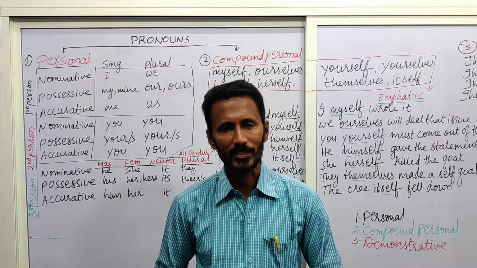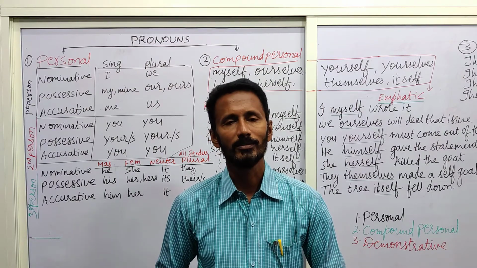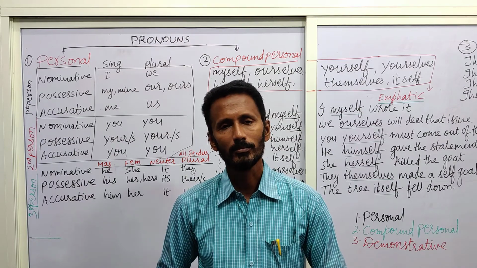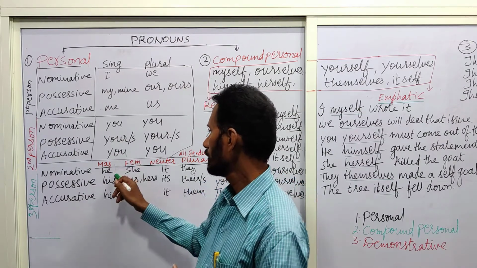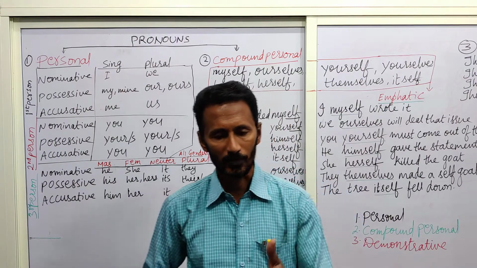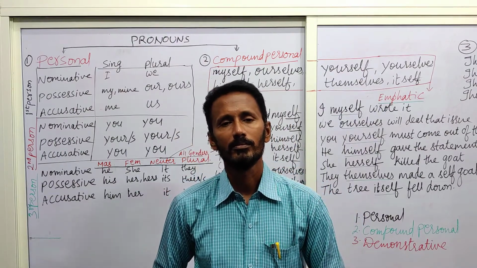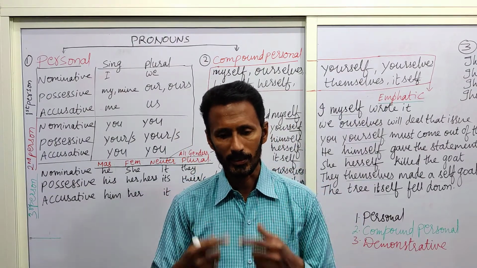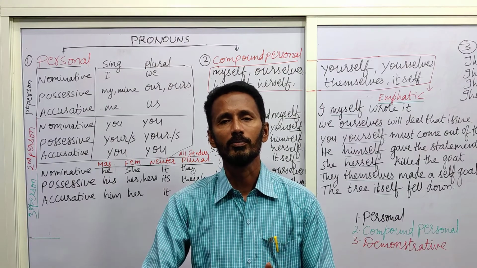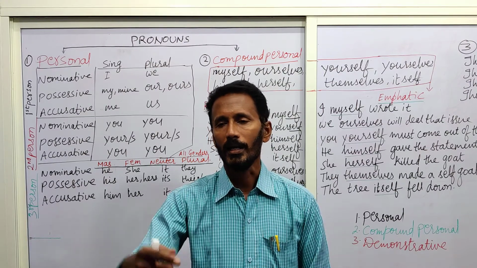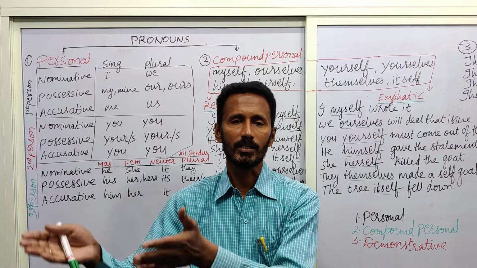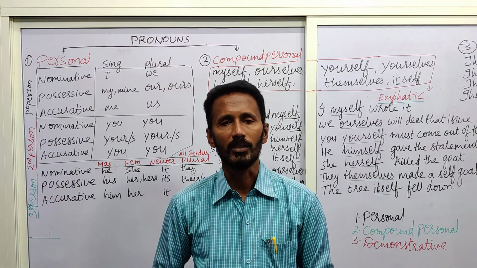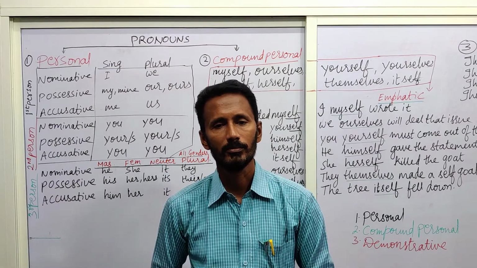He went to USA in the year 2001. So this he is called third person. Ravi is not actually here. So first person is I, second person is the person who is in front of me to whom I am speaking, and the third person is somebody else who is not in front of me and who is spoken of.